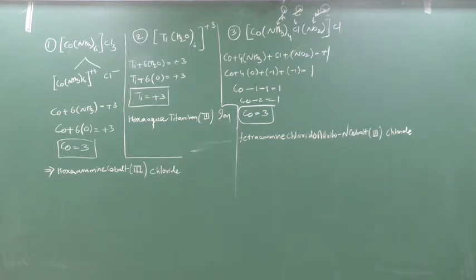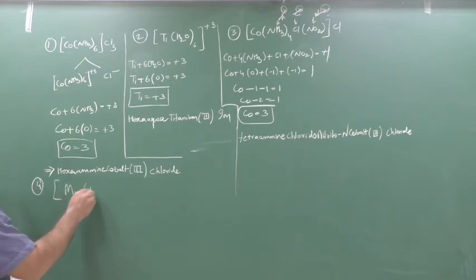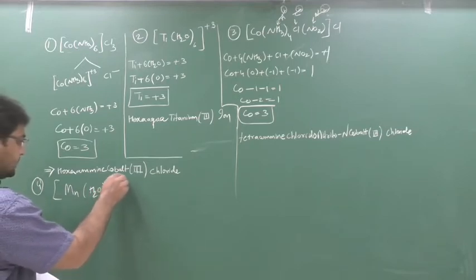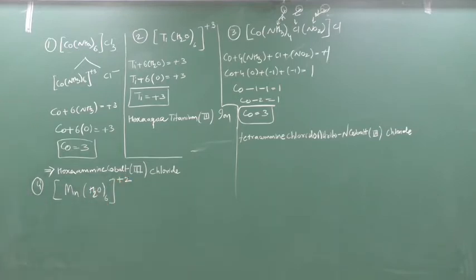Clear? Sorry if I repeat any of the questions, then I am really very sorry, but as much as I have, I am doing this. Clear? Can I go for the next? The fourth question. Okay, the fourth question was here: [Mn(H2O)6]2+. First we will try to calculate the oxidation number.